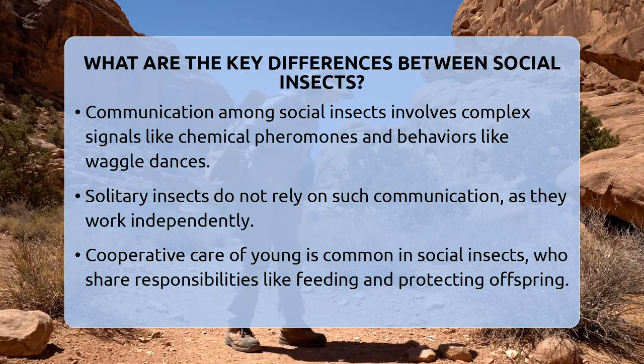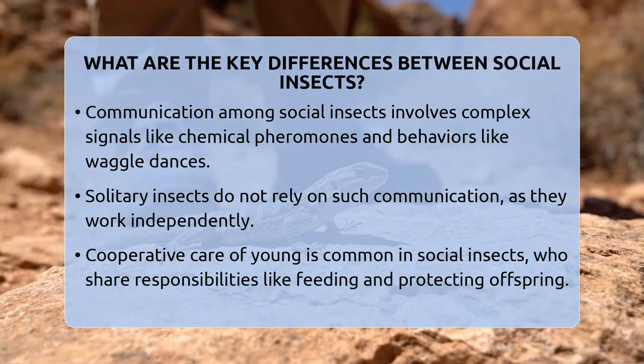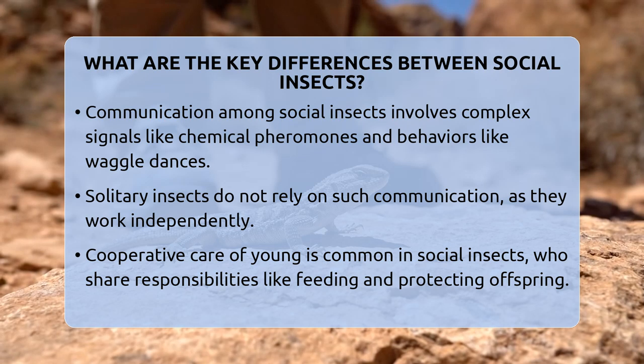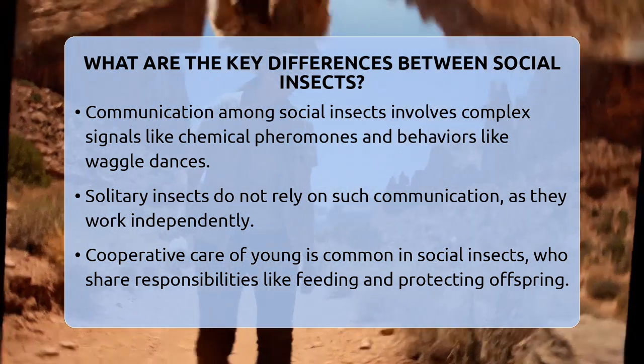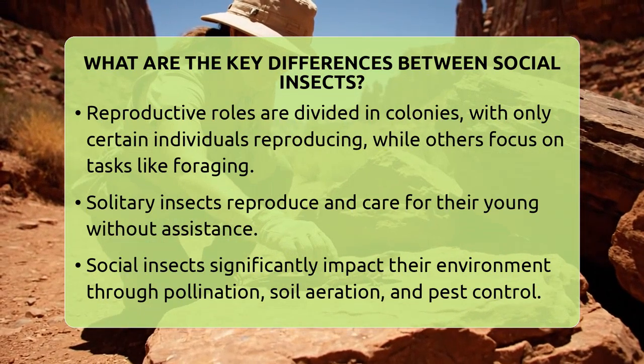Cooperative care of young is common among social insects. They share responsibilities like feeding and protecting their offspring. Solitary insects build nests and care for their young all by themselves.